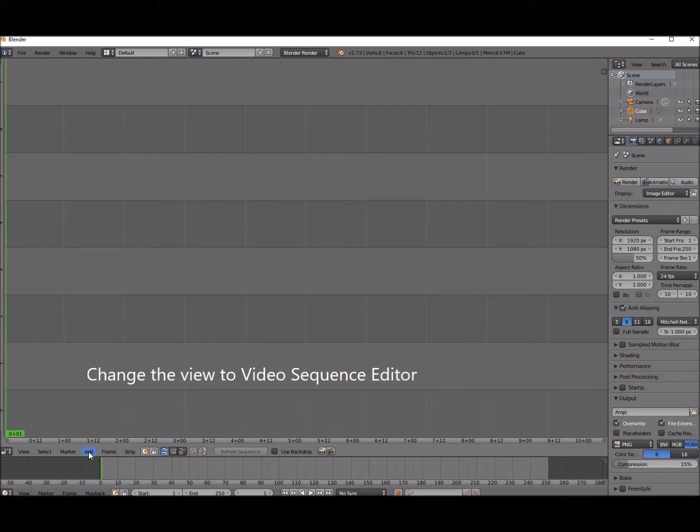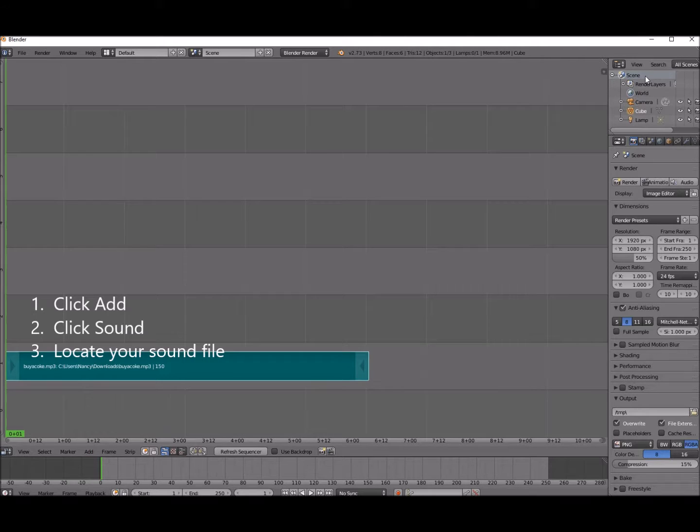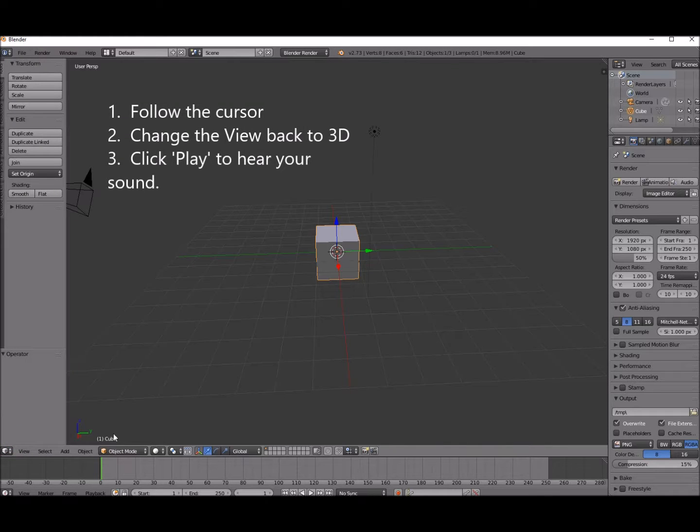Alright, now click Add, Sound, and locate your sound file. Now go back and change the editor to 3D View and click Play. And there you go.